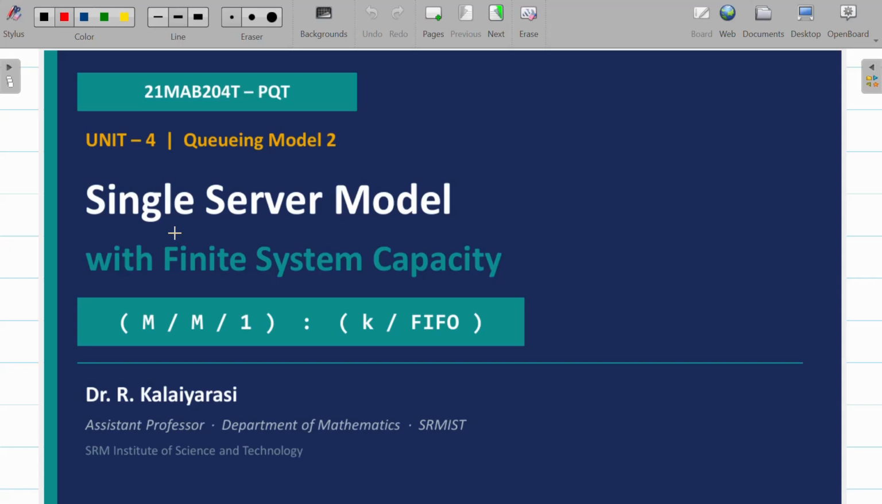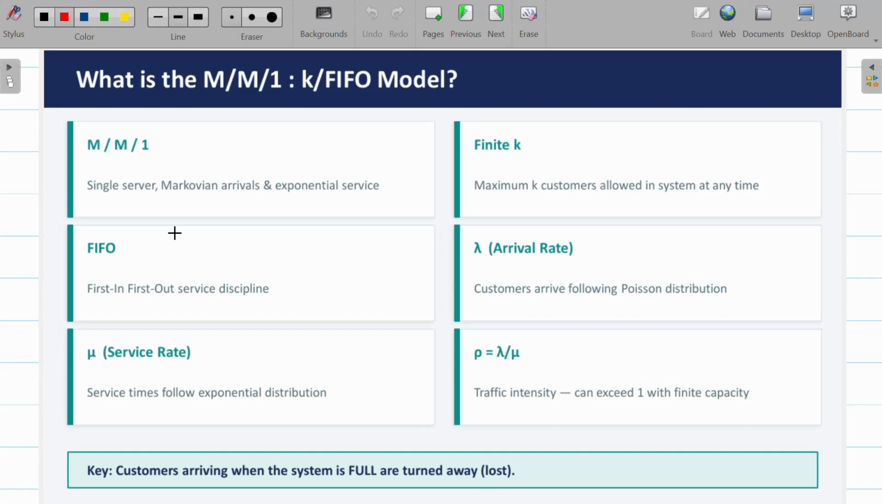Before going into depth, let us give the idea about the terminologies. So M/M/1 is nothing but a single server, Markovian arrival and exponential service. So a single server will follow this as 1. And finite capacity is nothing but K customers are allowed in the system at any time. And the discipline followed is first in, first out service. We denote the arrival rate by lambda, which follows a Poisson distribution, and the service rate by mu, which follows an exponential distribution. And the traffic intensity is denoted by rho, equal to lambda by mu.